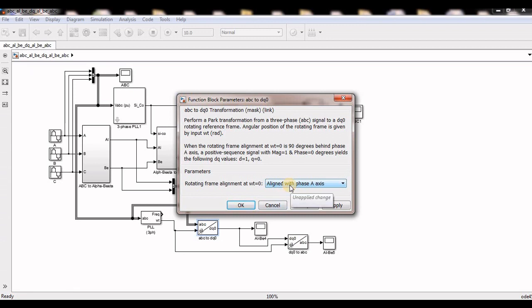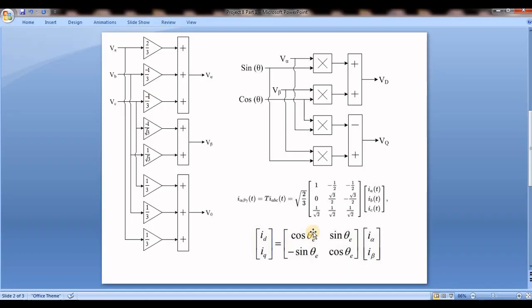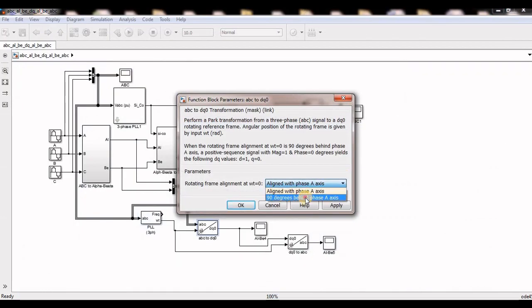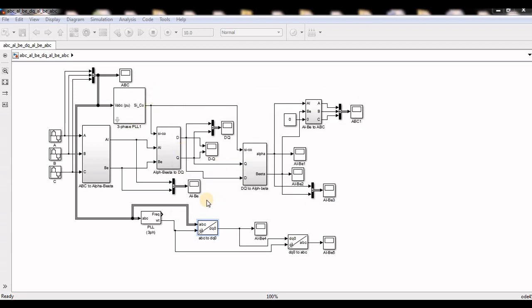If you want to use this kind of matrices, you have to make it 90 degrees beyond the phase axis. I will show clearly what the difference is between these two. So now I am running the MATLAB.